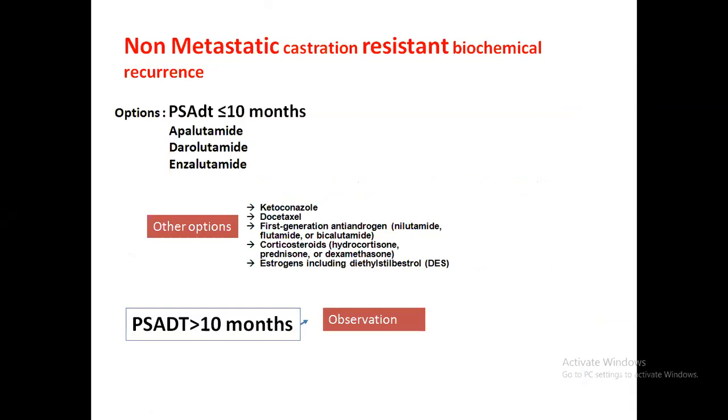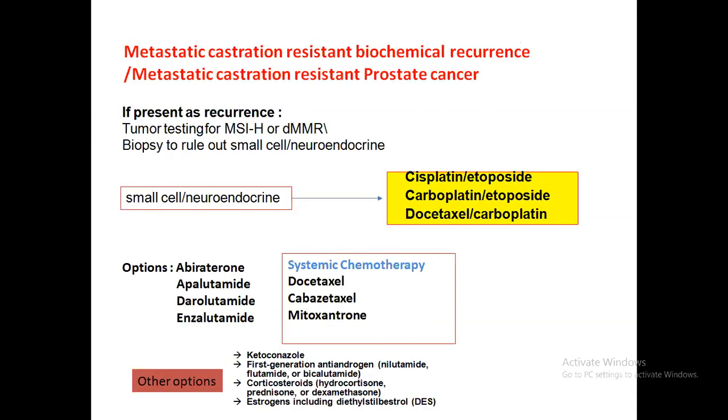So what is the treatment of castrate-resistant biochemical recurrence in the non-metastatic case? If the doubling time is less than 10 months, you might go for apalutamide, darolutamide, or enzalutamide, anyone. But abiraterone has no role in non-metastatic castrate-resistant prostate cancer. If the doubling time is more than 10 months, you go for observation. If it is an aggressive tumor or you find metastasis, then you have to treat the patient.